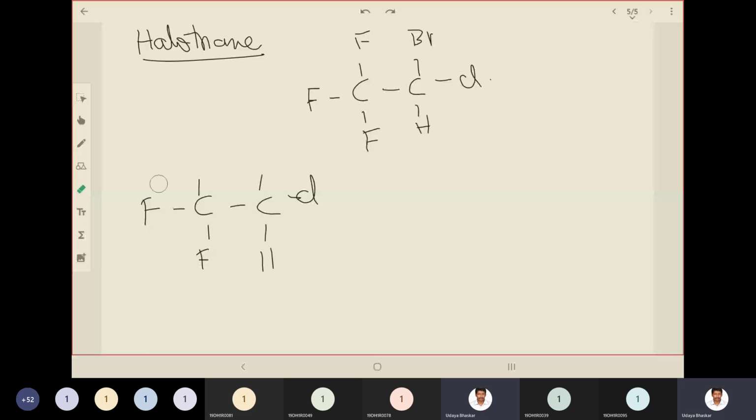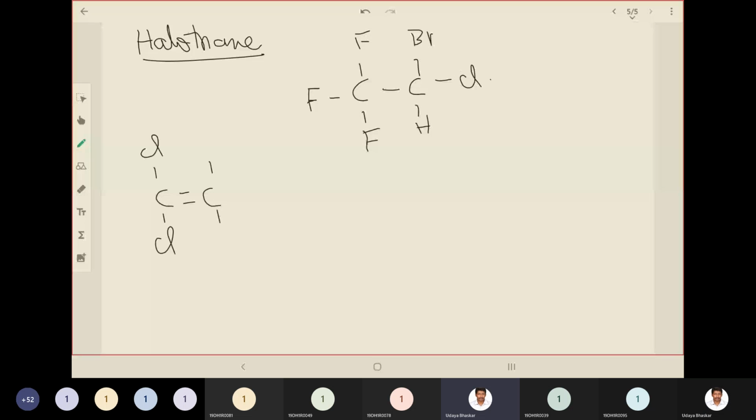So let us see how halothane is synthesized. The starting material for the synthesis of halothane is trichloroethylene. C double bond C, ethylene, with two chlorines on one carbon and one chlorine and one hydrogen on the other, so three chlorines are present, trichloro.